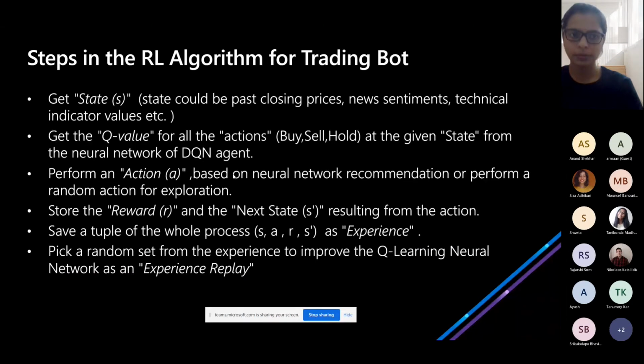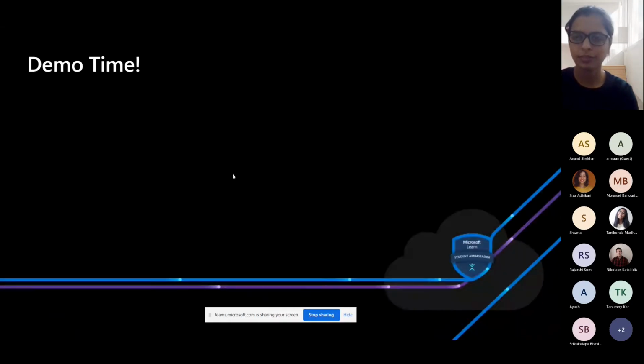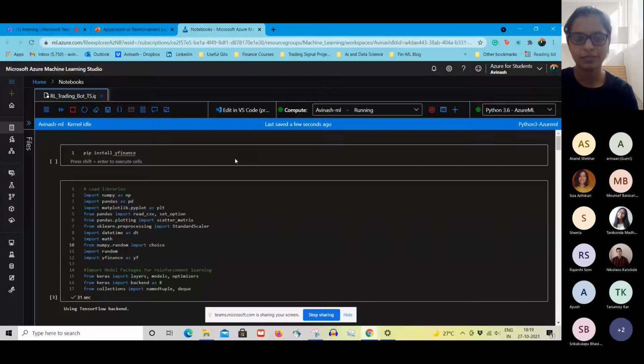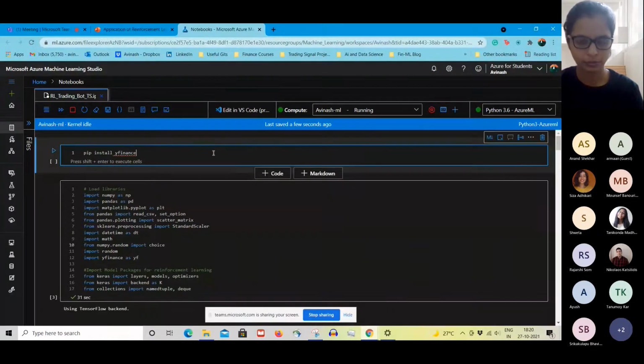Now it's demo time. I will show you the code. This is the Microsoft Azure user interface. It's very user friendly. So now let's start. First of all, you need the data. So where will we get the data from? We will get the data from yfinance.